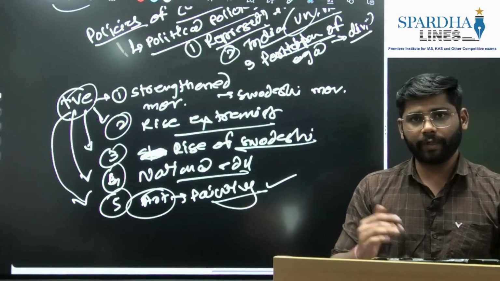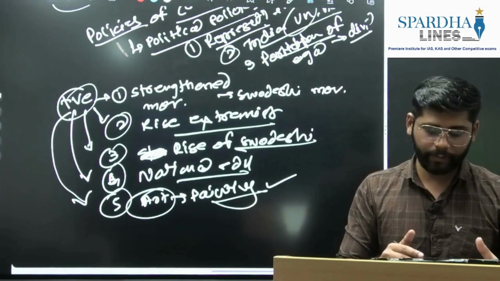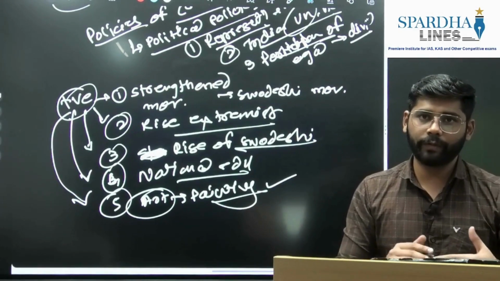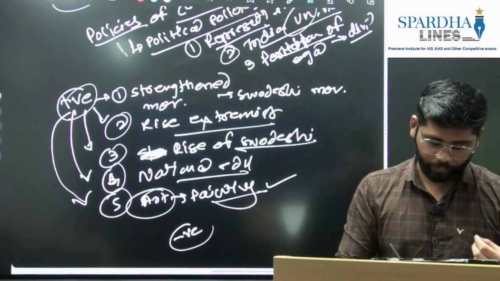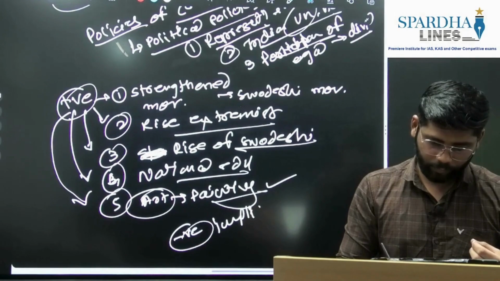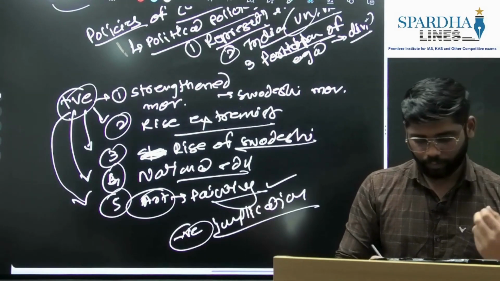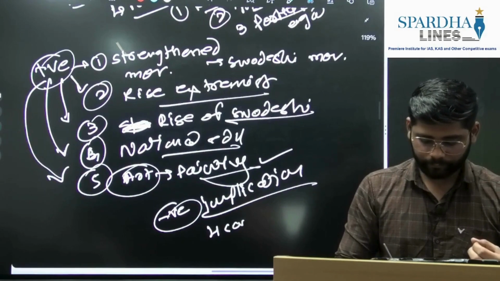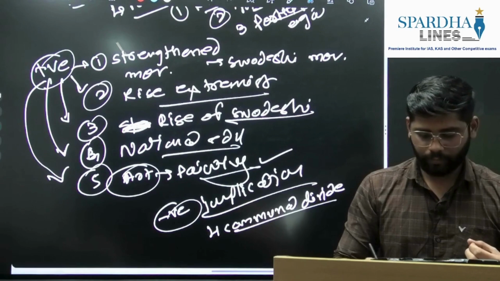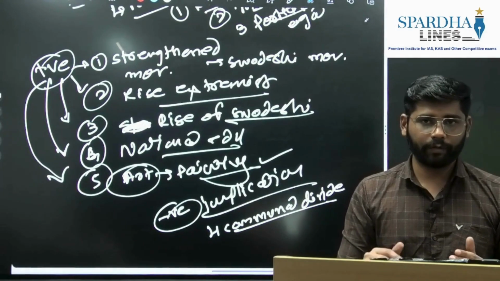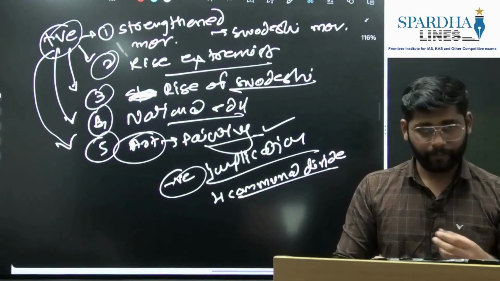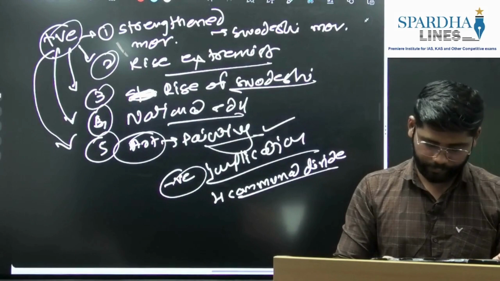Mostly, Curzon's policy, whatever the positive implications were, they were the indirect implications, but the direct implication was the negative one. So foremost is the communal divide. Indians were divided based on religion. That was the major negative implication of the Curzon policy.